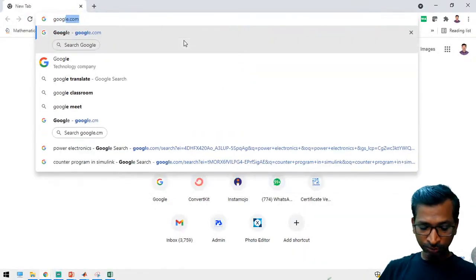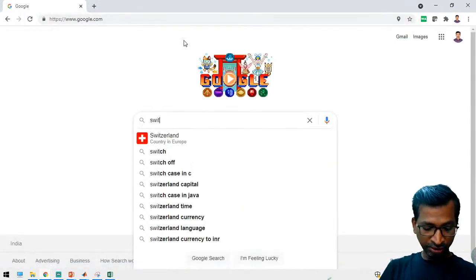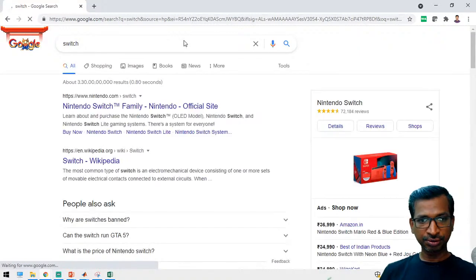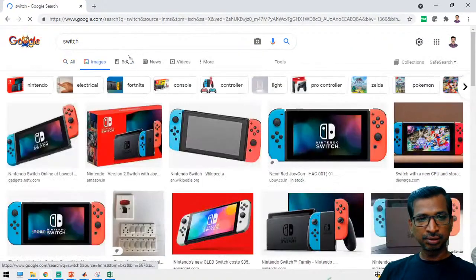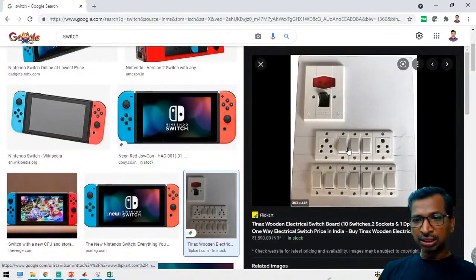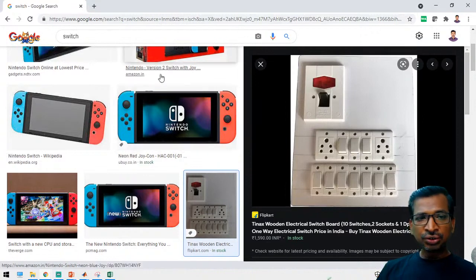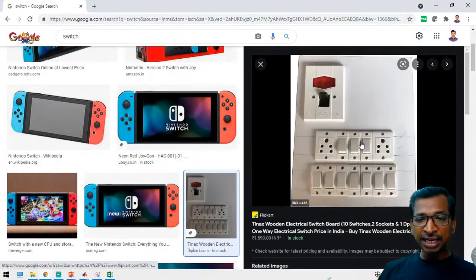Just go to Google, search switch. See here, this is the mechanical switch. If you turn on this switch, then the connection will get established between these 2 points. This is a mechanical switch.